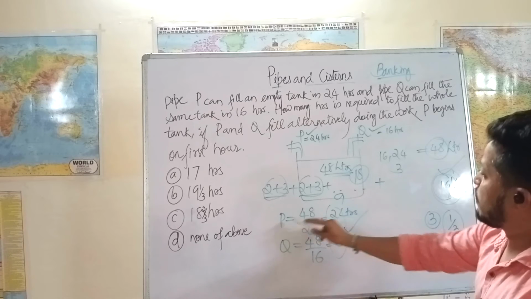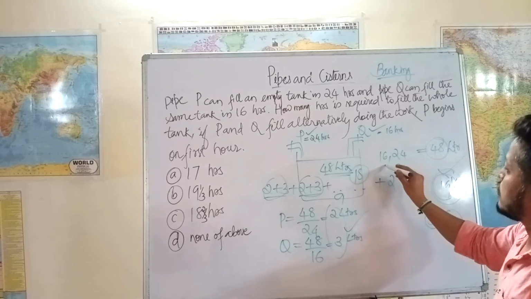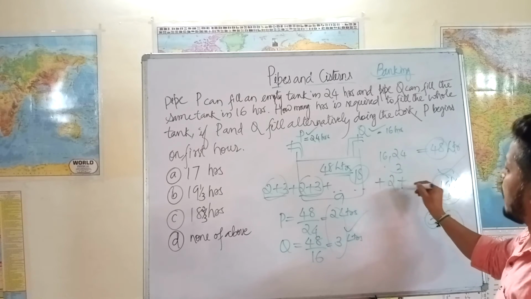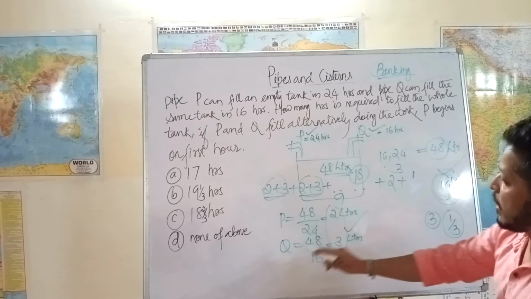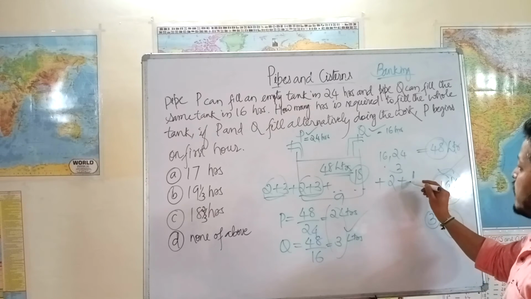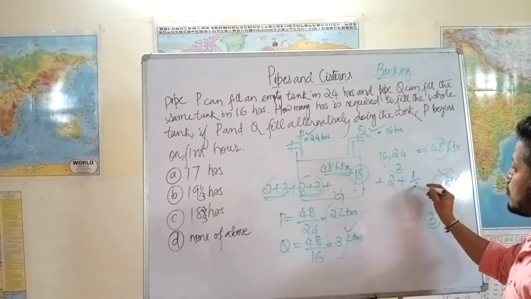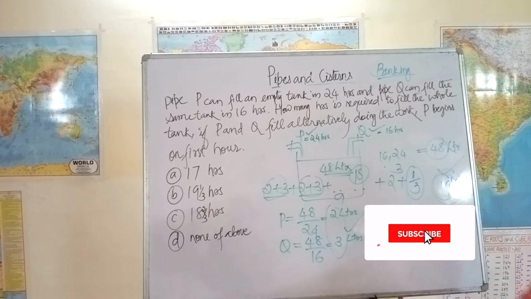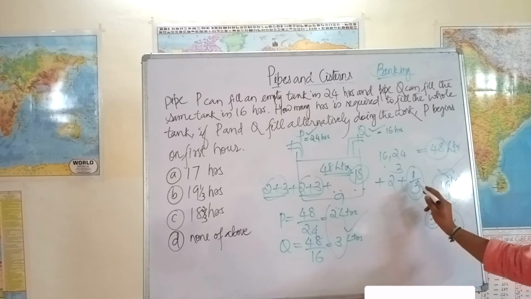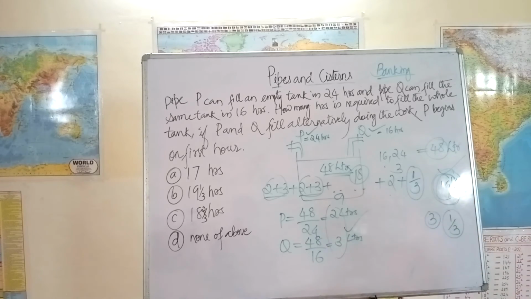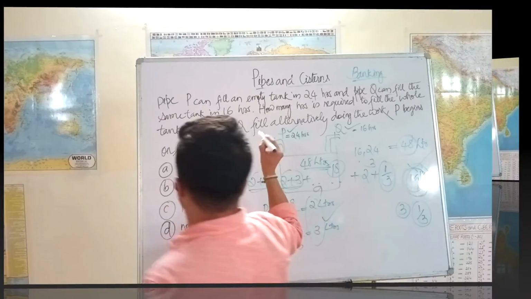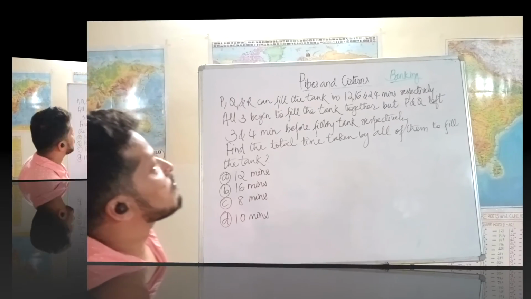So when P fills 2, that becomes the 19th hour, and we have remaining 1, which has to be filled by Q, and that fills 3 in 1 hour. So we will need 1/3 of that to be filled. So 19 plus 1 by 3, 19 1 by 3 hours is the right answer. Option B.